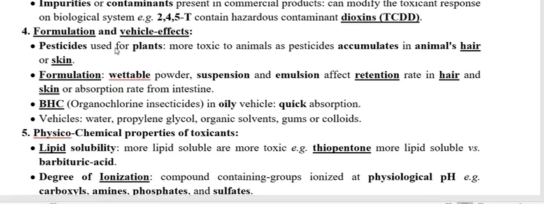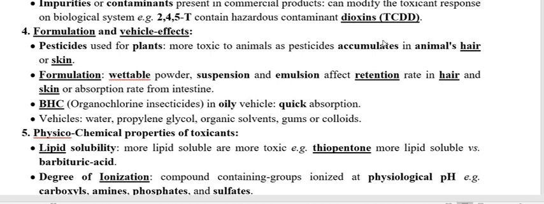It means that the formulation of a toxicant can vary the toxicity. How? Say the example of a pesticide used for plants. This pesticide usually possesses more toxicity to the animal as compared to the plant. Why? Because these pesticides accumulate in greater amounts in animals, in the hair or skin.